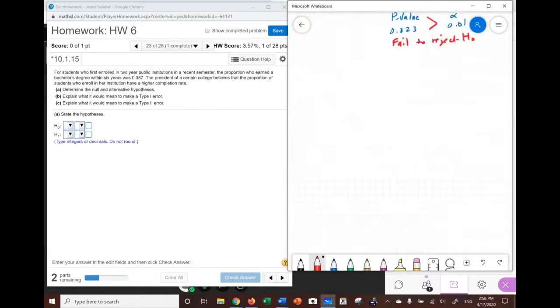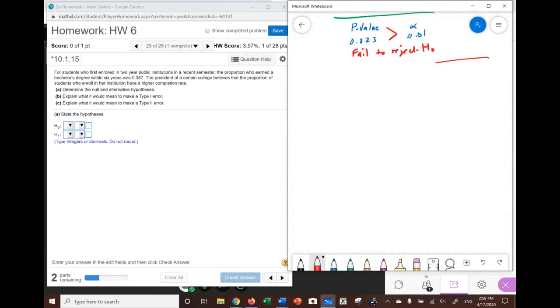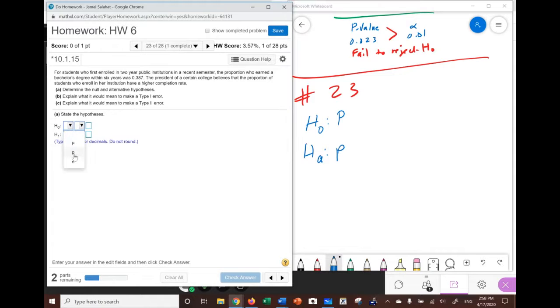Now, let's move to the one after, which is number 23. In number 23, it says, for students who first enrolled in two-year public institutions in a recent year, the proportion. So this is really a proportion problem. So we're going to talk about H0 and HA, and both of them are talking about a proportion. So this is a P, and that's also a P. So the proportion, let me go back to the problem, who earned a bachelor's degree within 6 years was, so the proportion was this number.